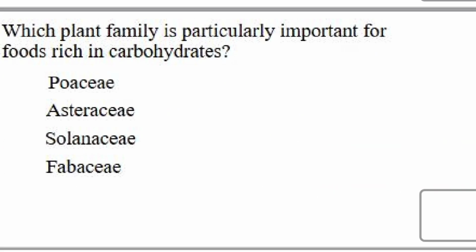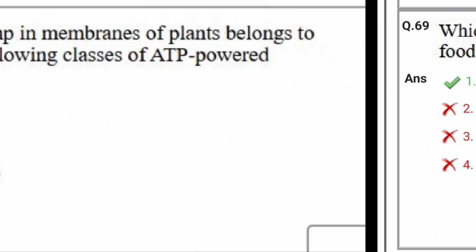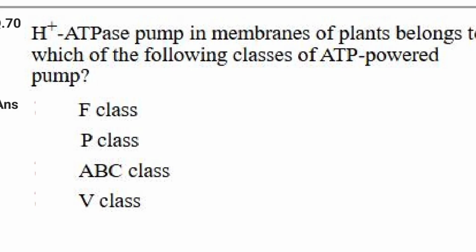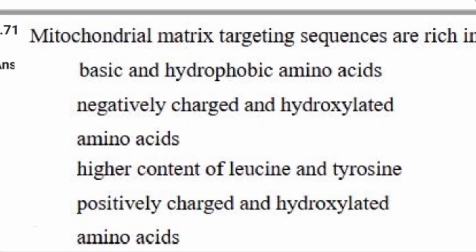Which plant family is particularly important for foods rich in carbohydrates? Options are Poaceae, Asteraceae, Solanaceae, Fabaceae. For this, the correct answer is Poaceae. Let's see the next question. H plus ATPase pump in membranes of plants belongs to which of the following classes of ATP powered pumps? Options are F class, P class, ABC class, V class. For this, the correct answer is that H plus ATPase pumps belong to the P class type. Let's see the next question.